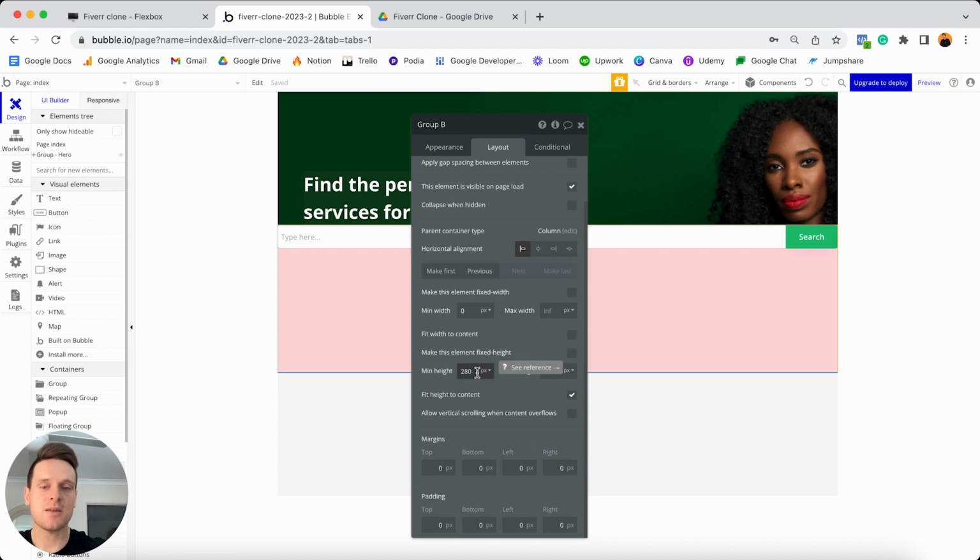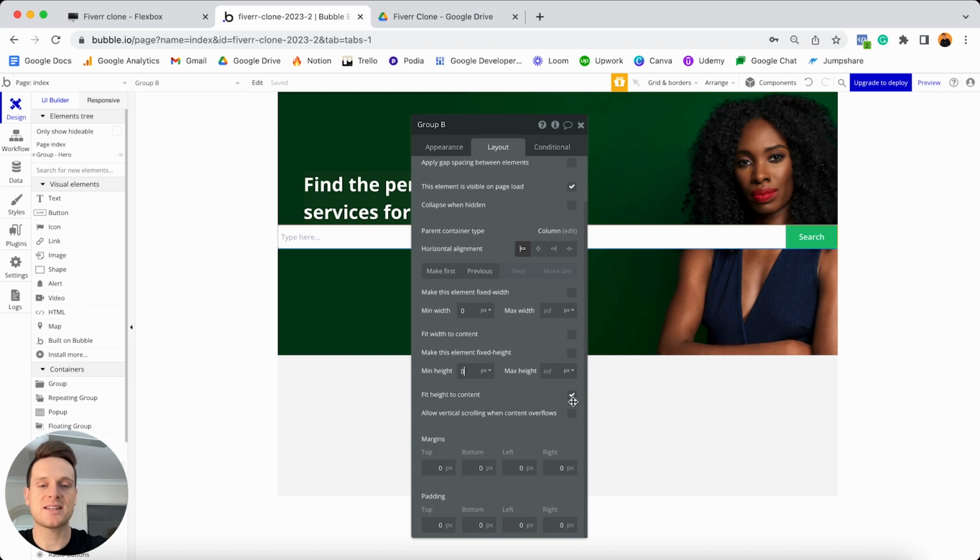Now, as I'd mentioned in the past, by default, groups have this option selected to fit the height of the content to the elements inside of it. But because this group has a minimum height of 280 pixels, that's just telling Bubble that at minimum, it should be this exact height. Whereas if we were to set the minimum height to be 0, and this option is selected to fit the height around the content inside of it, it's going to collapse perfectly around all of the elements that sit within it.